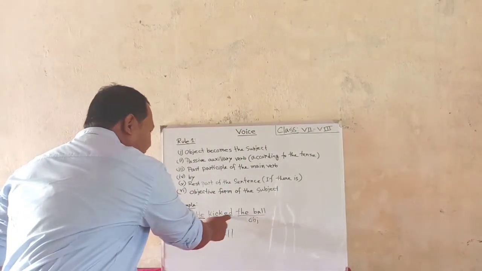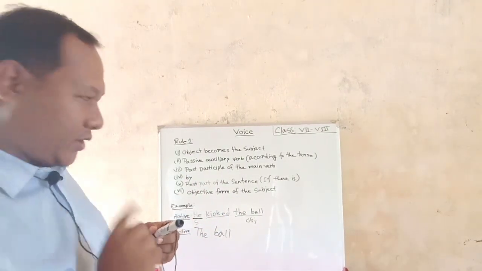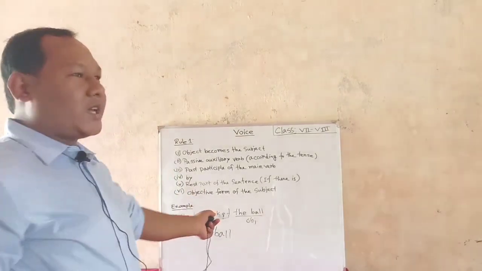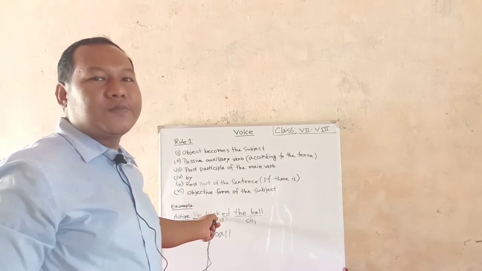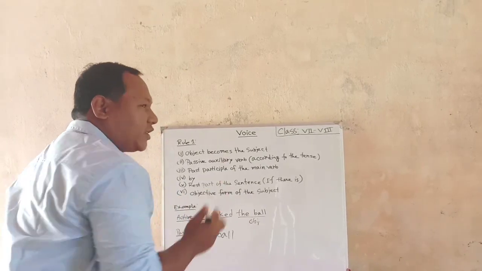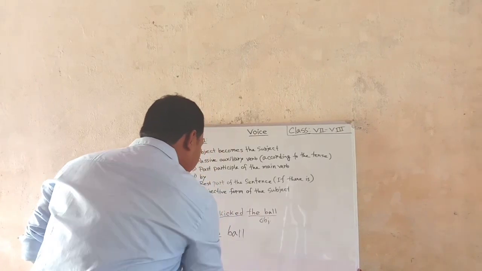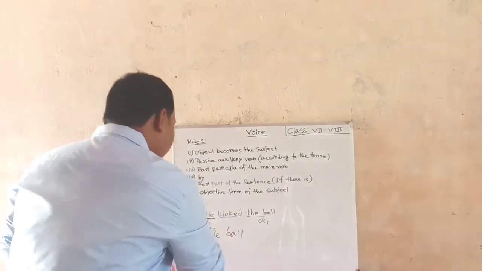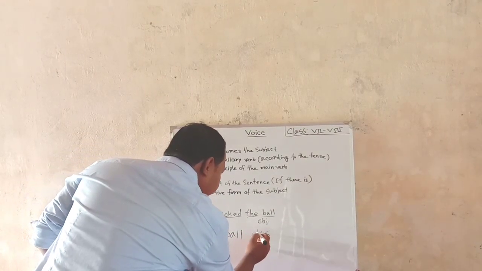Always look at the verb to identify any kind of tense. This is kicked. Which form of the verb is this? This is the past form of the verb, so this is past indefinite tense. For past indefinite tense, the passive auxiliary verbs are was and were. The ball is third person singular, so let us put here: the ball was,